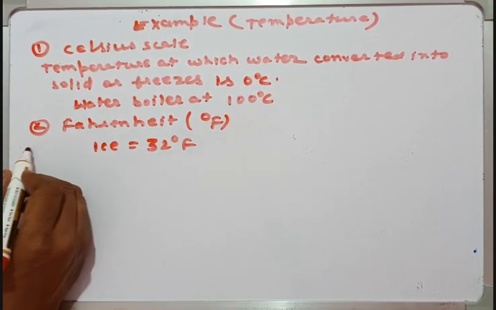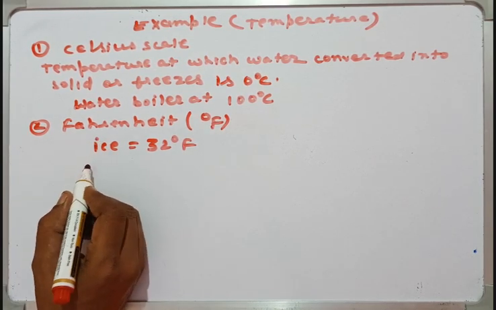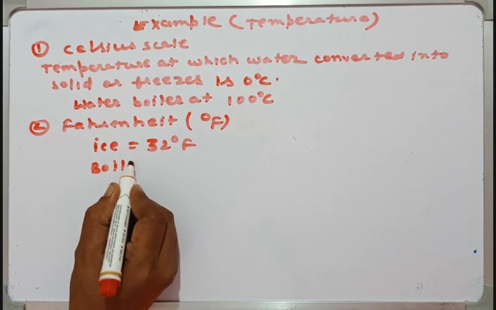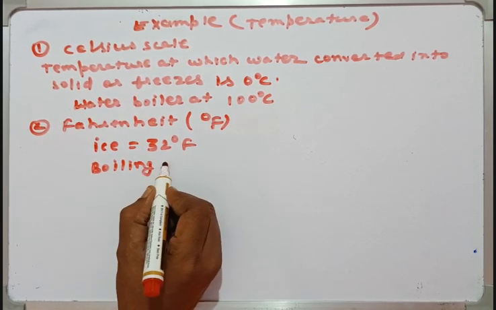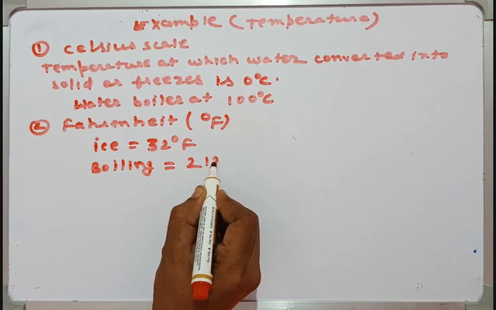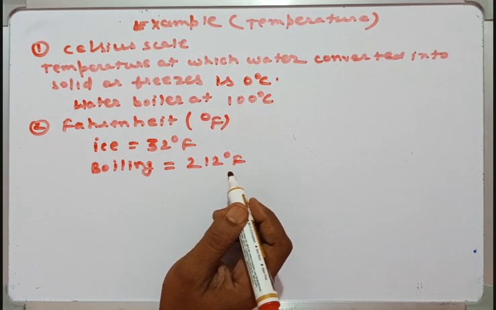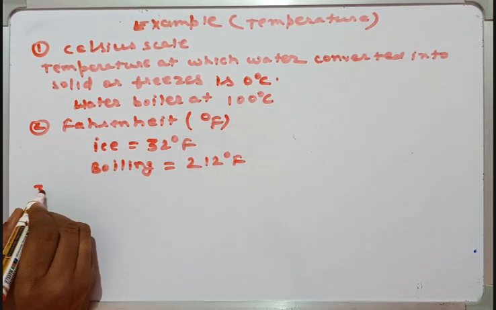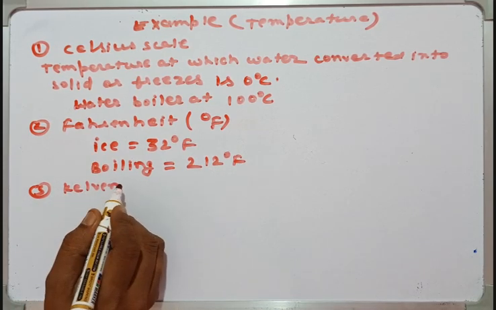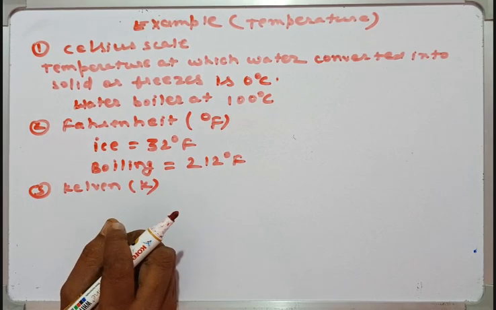And when you talk about the boiling point, this one is 212 degree Fahrenheit. Now the third one is Kelvin. It is represented by K.